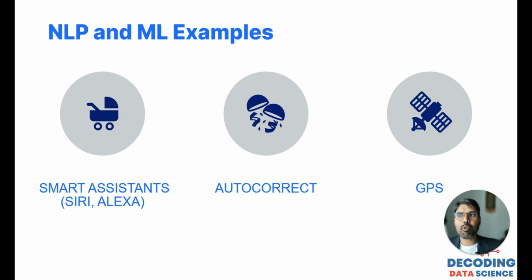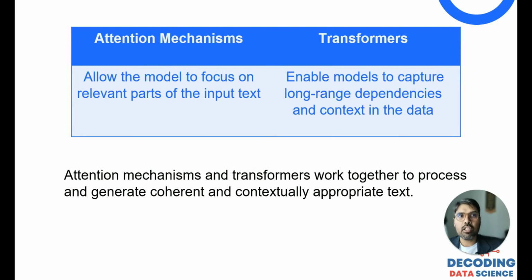And generative AI GPT is built over these technologies. And how does it actually work? When we talk about generative pre-trained transformers, two things are very important to understand: the attention mechanism and transformers. What does the attention mechanism do? It allows the model to focus on the relevant parts of the input text.